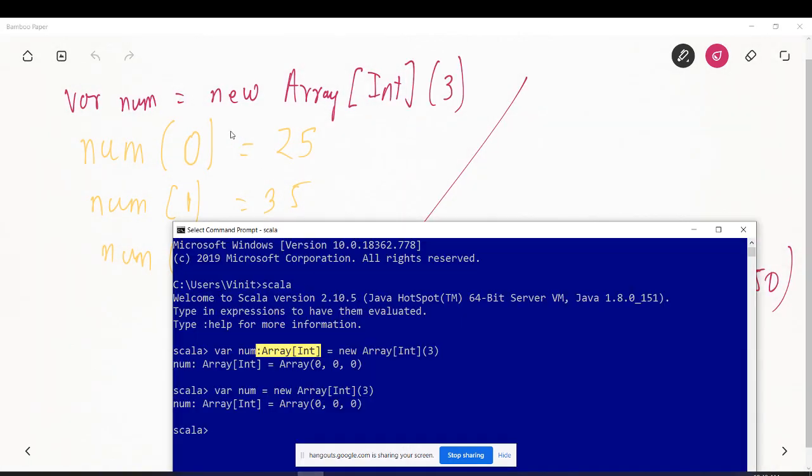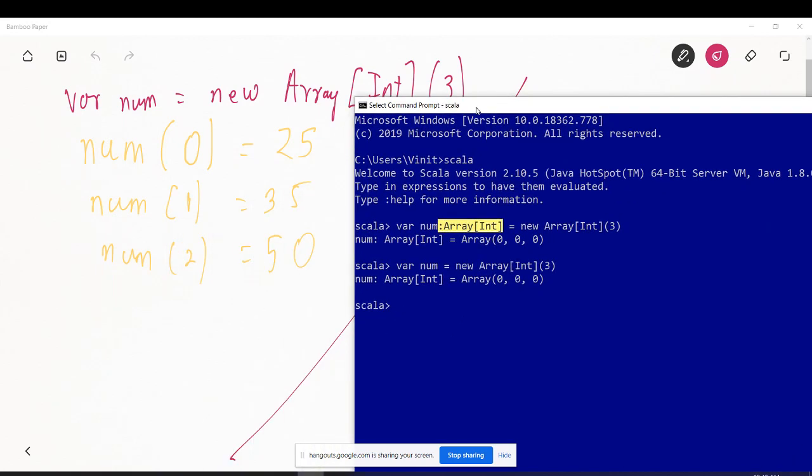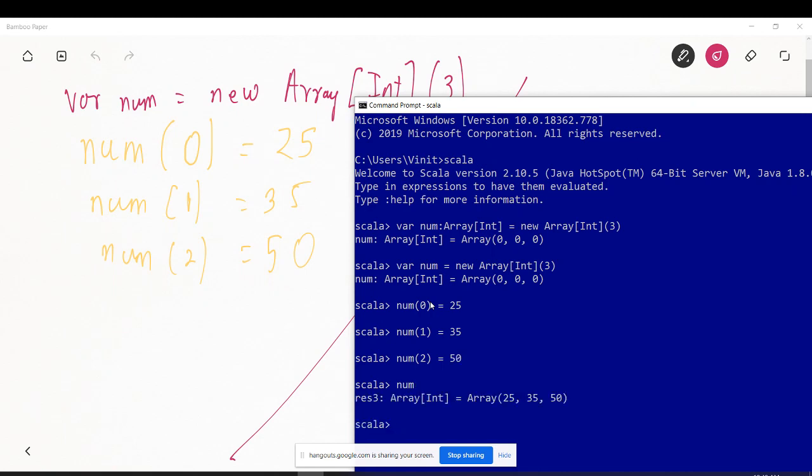Now after defining an array, if I want to put an element in this array, what we are doing is num of 0 is equal to 25. I'm putting at the 0th element as 25, the first element as 35, the second element as 50, and if I want to see the elements in an array, it is having 25, 35 and 50, right?